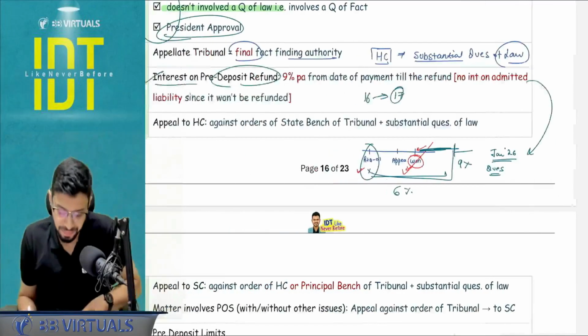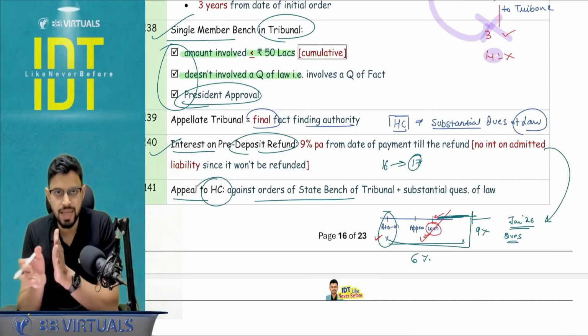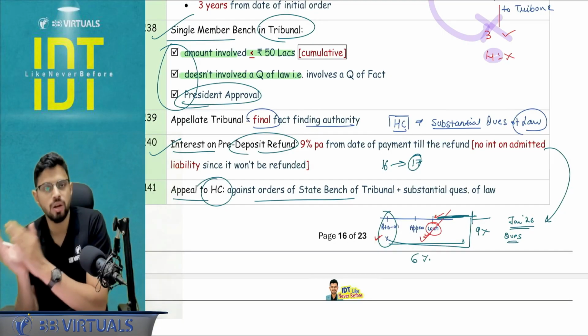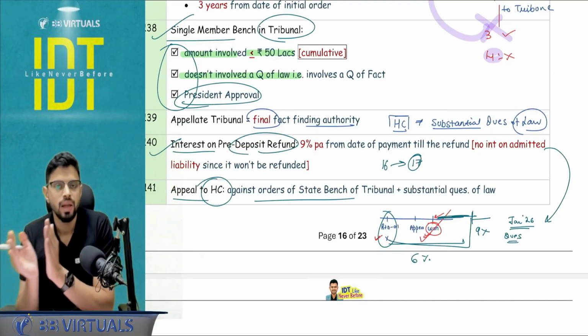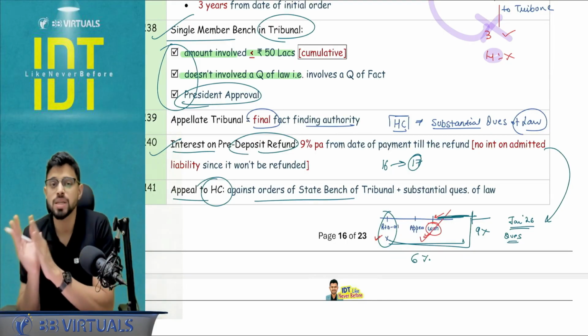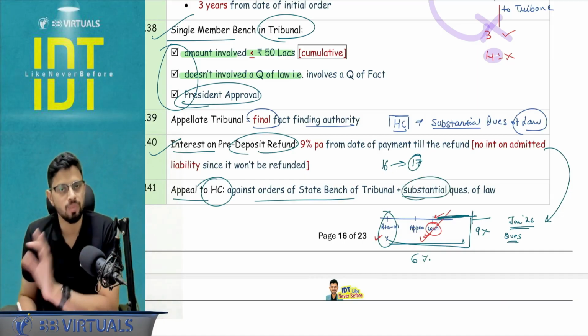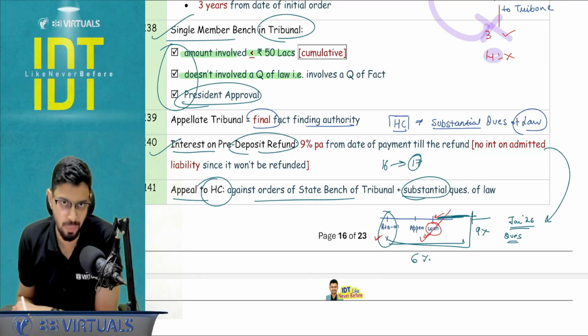See that question. Next, appeal to the High Court lies against orders of the state bench of the tribunal, plus it should involve a substantial question of law. Okay, but not two cases, basically two conditions: that it is against the state bench of the tribunal, and plus it should involve the substantial question of law. Substantial question means it should affect the rights and obligations of the parties involved.